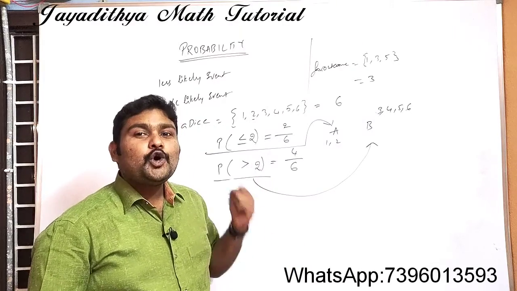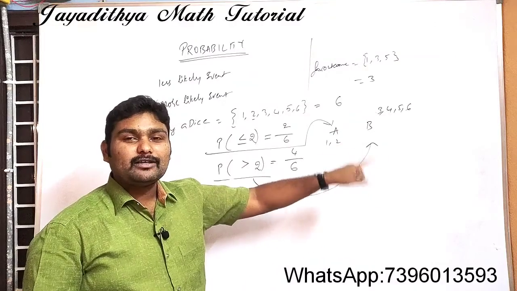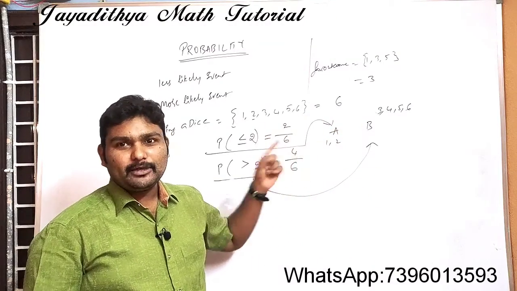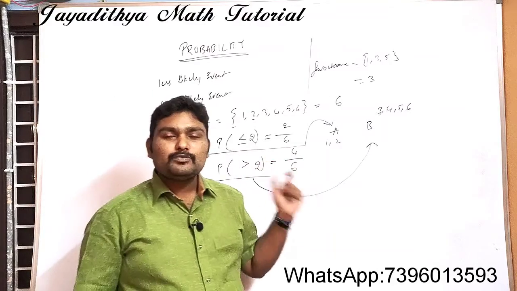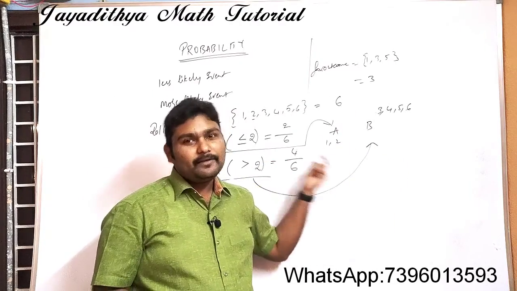Now you tell me, who will have more chances of winning the game? Obviously B. Why? Because he has 4 favorable outcomes, and A has only 2 favorable outcomes. So B has more chances of winning than A.